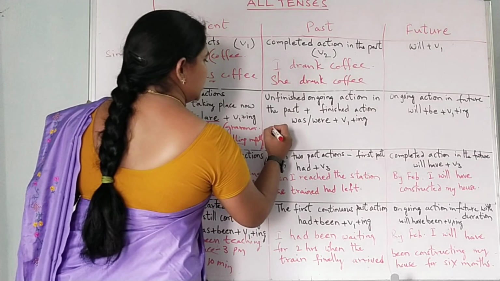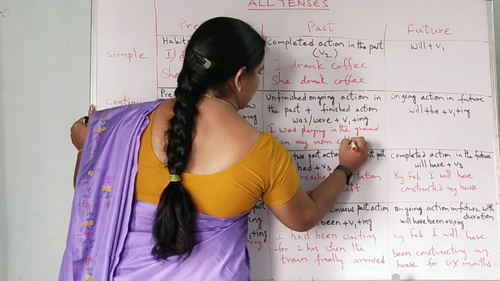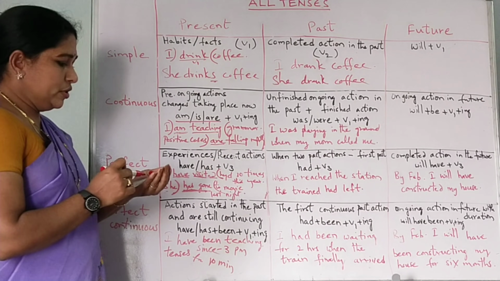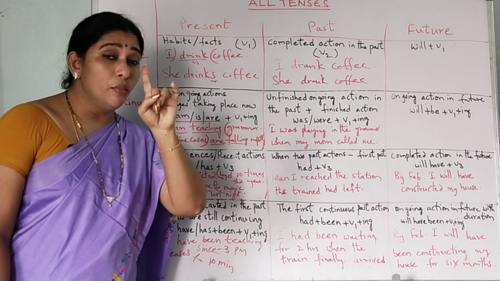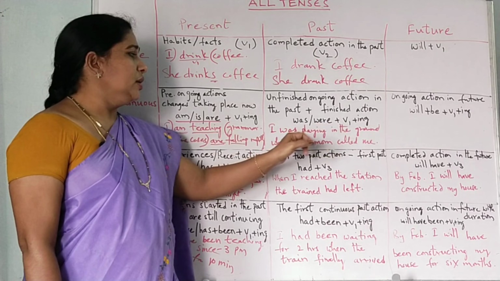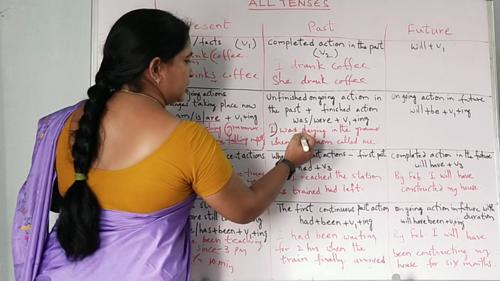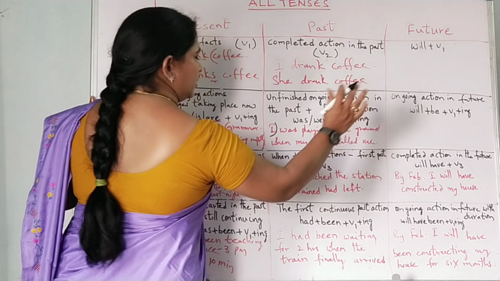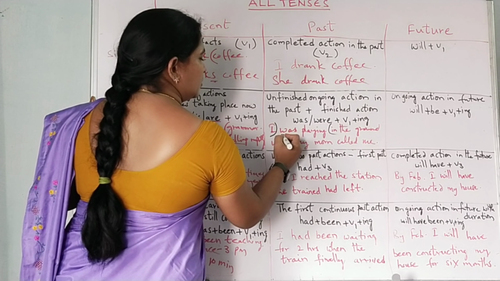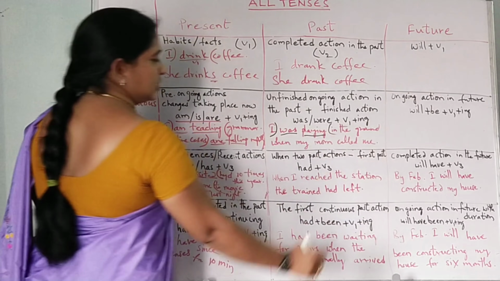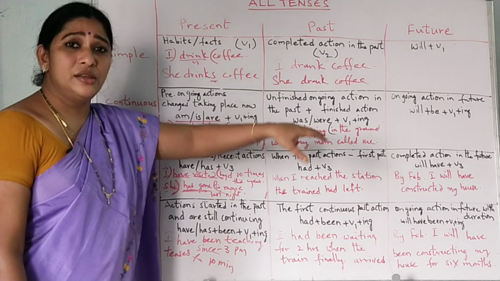Now, I was playing in the ground when my mom called me. What were you doing? I was playing in the ground is the past continuous tense. I is the subject here. Was playing in the ground, you can leave that. Was playing is intransitive. Was is past tense, playing is continuous. This is very important, and this past continuous can't go alone.